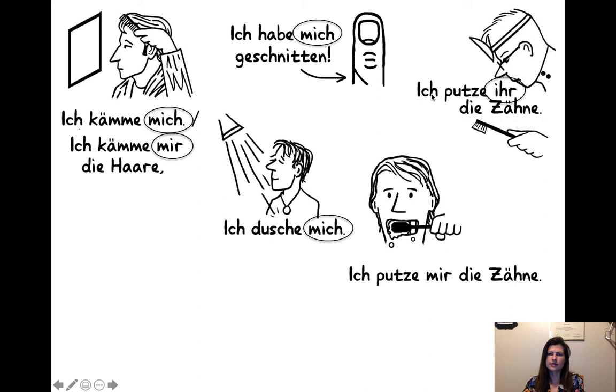So he says, I am cleaning her teeth. So it's still dative, like it's an indirect object as a pronoun. But it's not a reflexive pronoun because he is doing it to someone else. And then ich putze mir die Zähne, then it's I clean myself the teeth, which of course you can translate into English as I brush my teeth.